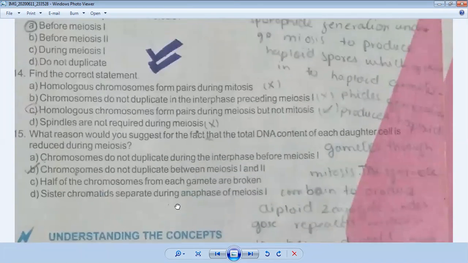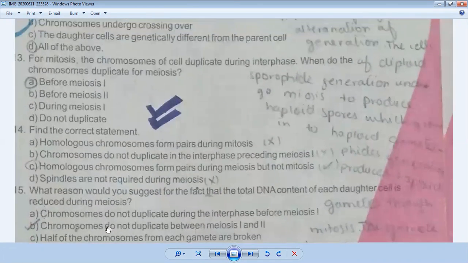If you see your number 13, you can see that chromosomes or cells duplicate during interphase, the stage before meiosis 1. So if we observe that, that's why we can see the chromosomes do not duplicate between meiosis 1 and meiosis 2. So in number 15, your option B is the correct answer. Okay, I hope you understand the MCQs.